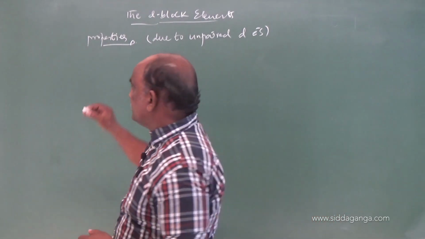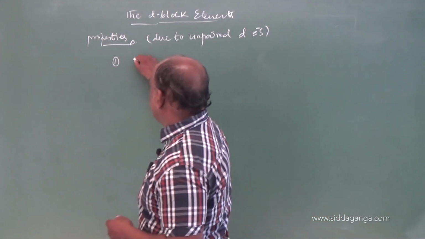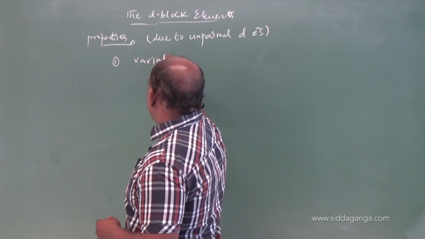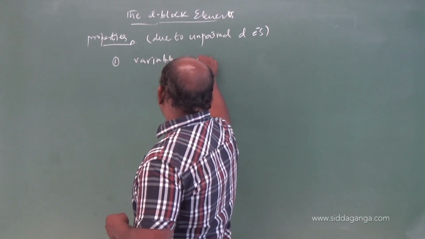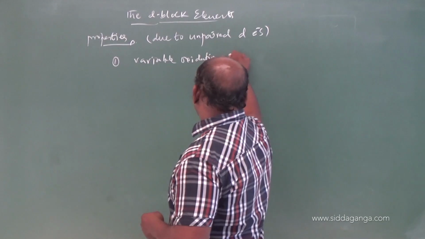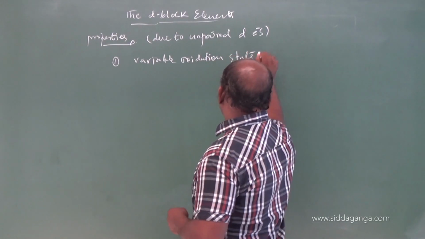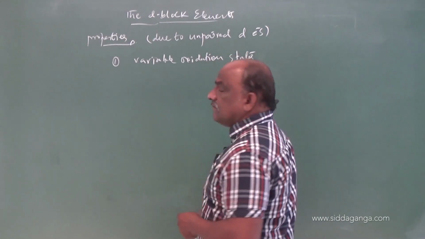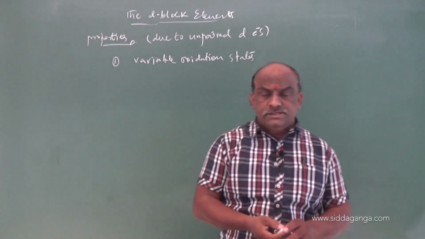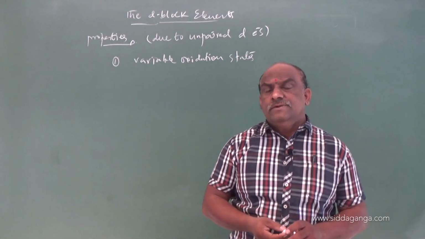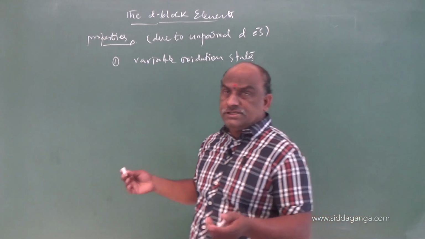What are the characteristic properties? Consider number 1, variable oxidation states. Transition elements exhibit variable oxidation states.